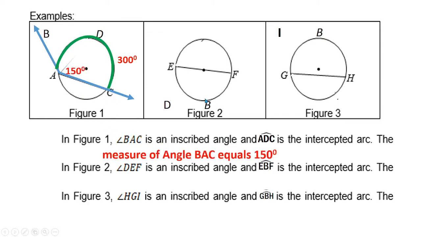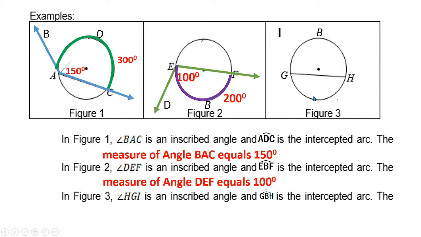Okay, now in figure 2, suppose we have angle DEF. Okay, so this is the angle. So this is the arc, arc EBF. Suppose this one is 200. So what's the measure of the angle? It's 100. So 200 divided by 2 is 100.